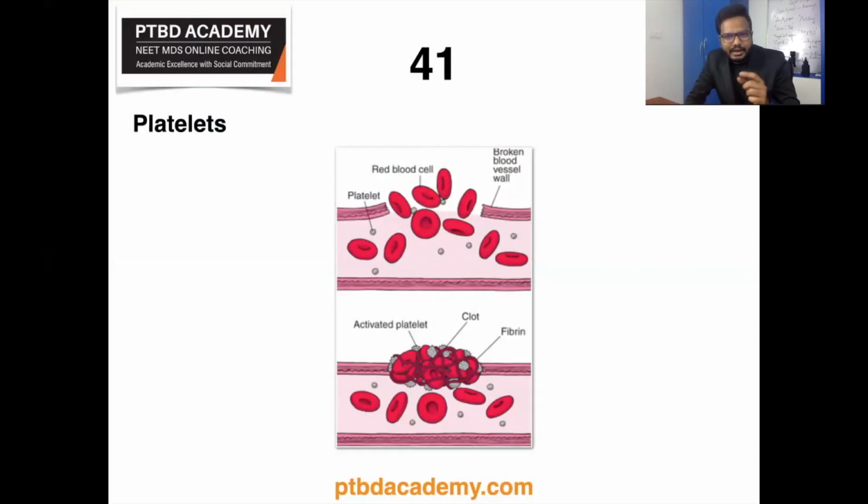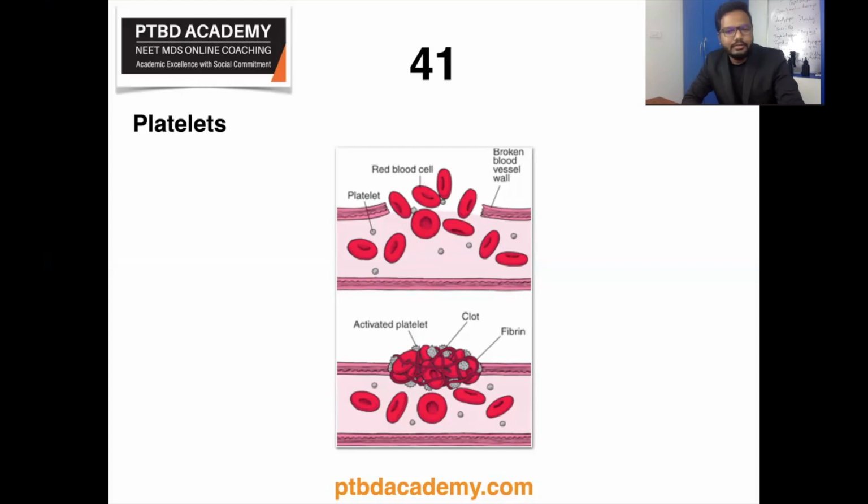So first we'll discuss the following topic, the role of platelets in achieving blood hemostasis. Whenever there is any damage to a blood vessel, how is the clotting process initiated? What's the role of platelets? Because there seems to be a question on the same.